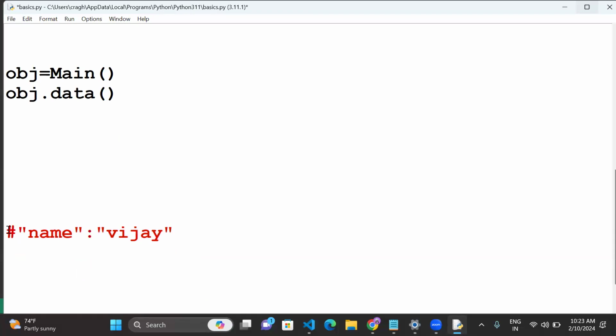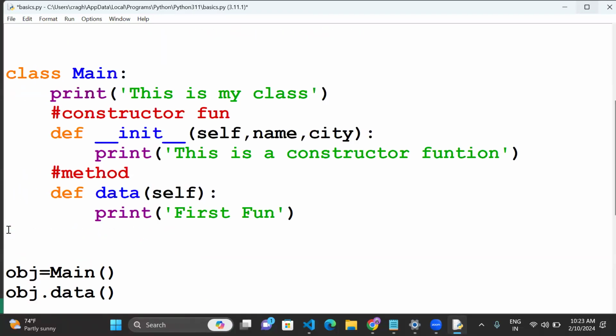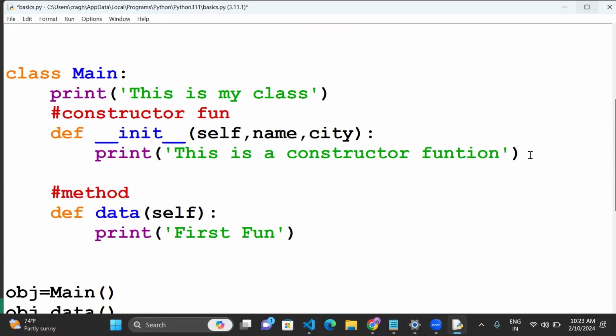You should pass an indirect object. For that, after this statement, self is a keyword. Using the self keyword, you can declare one key, self.a is equal to the first parameter, name. So a is our key, basically a colon name.